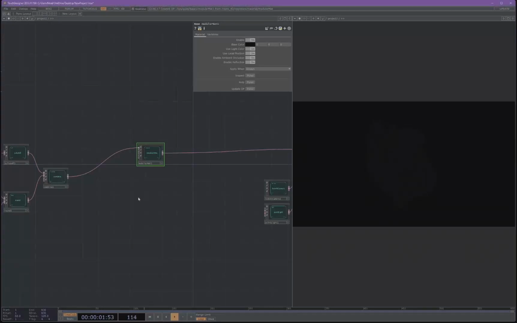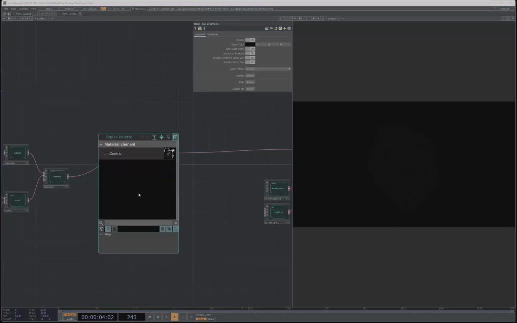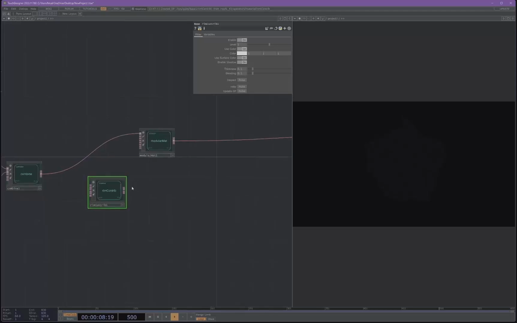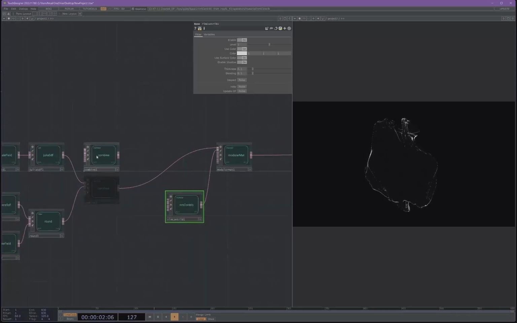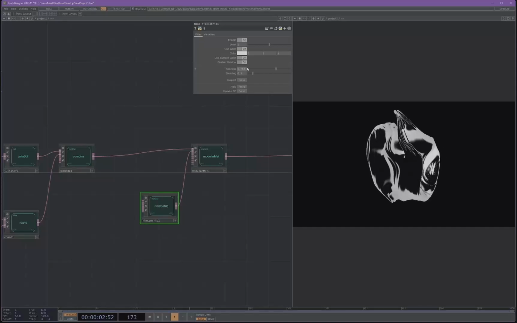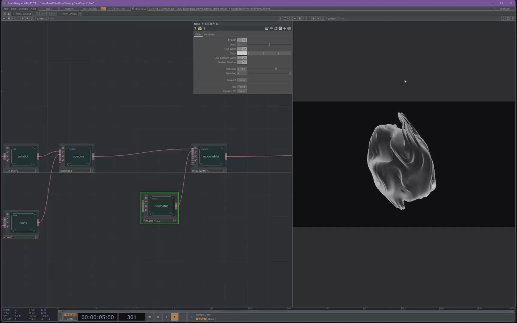And for our first input on this modular material, let's grab our rim contribute. Hook that up. I don't like where this combine is. That's better. Okay. Rim contribute. We are going to turn our thickness up just a little bit, and then bring our blending all the way up to 1.